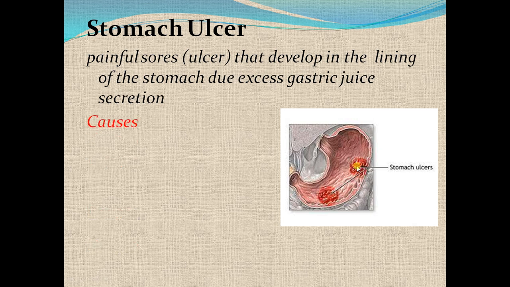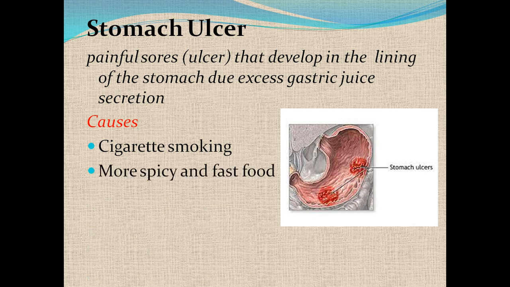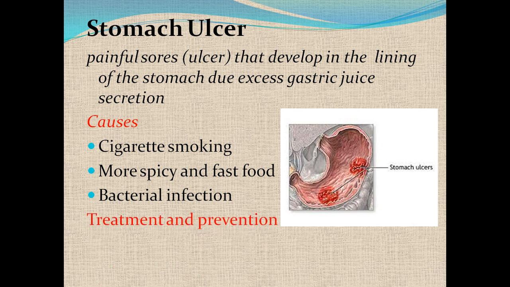The causes of stomach ulcer are cigarette smoke, more spicy food and fast food, and bacterial infection. It can also be caused by bacteria. Treatment and prevention: avoid cigarette smoke in adult persons, avoid spicy and fast food. In the case of a bacterial infection, antibiotics are suggested by a physician, and there are also some medicines which protect the wall of the stomach, that are also suggested by a physician.